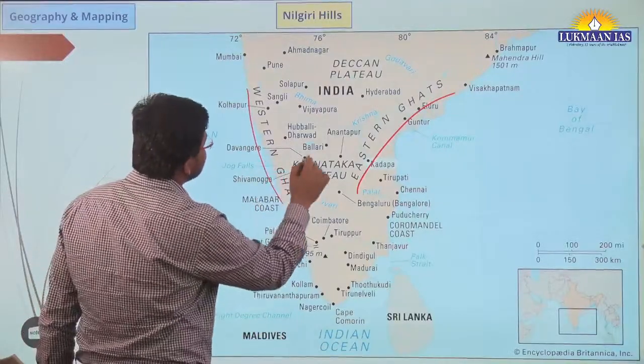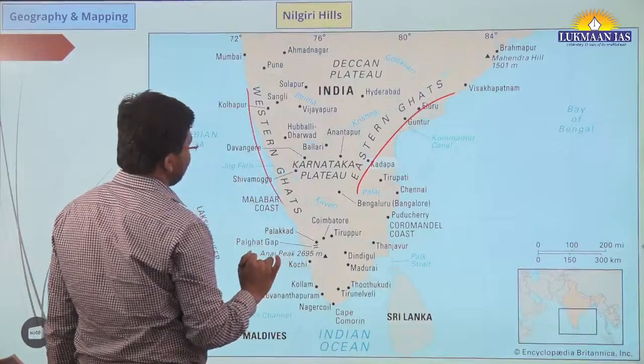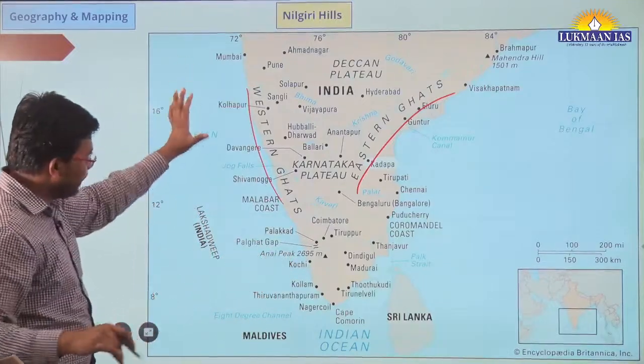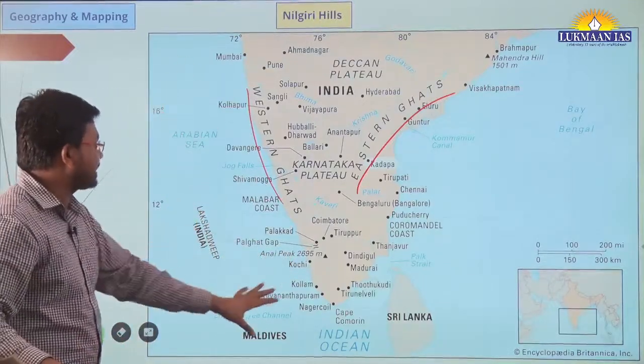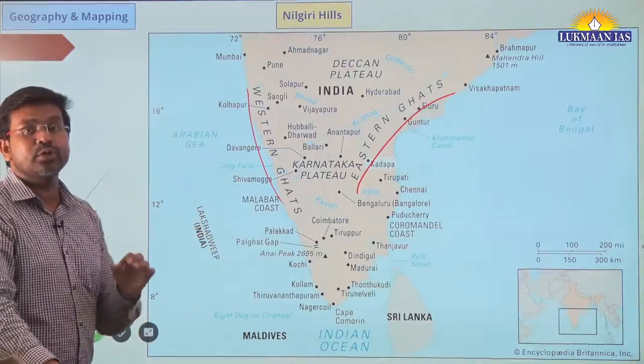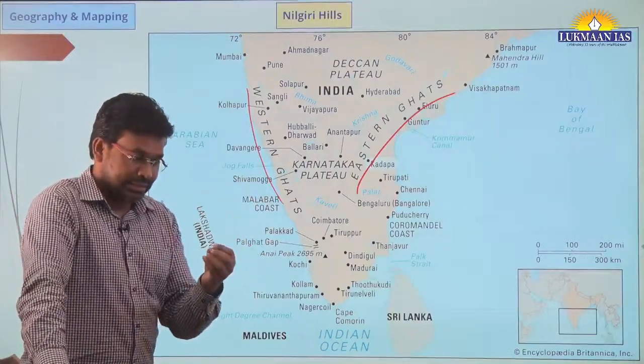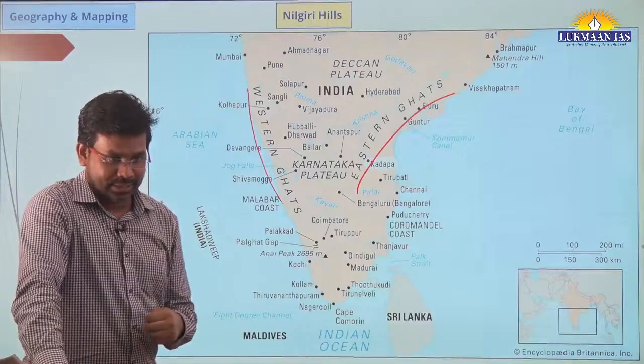And so Nilgiri Hills is somewhere located over here, in the Kerala region. Western Ghats is very important, and they have mentioned some of the districts. Some districts are mentioned over here, and this map will also help you to understand the places where this Nipah virus has been tested.